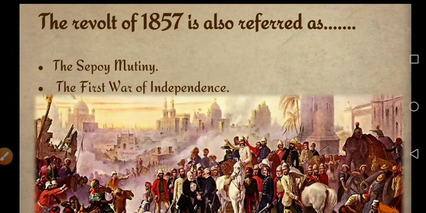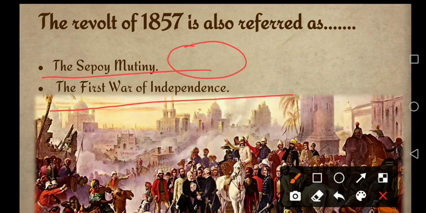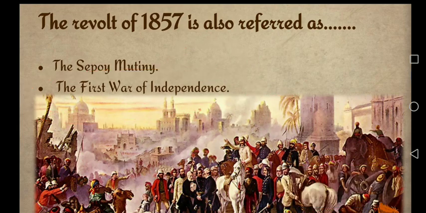So the revolt of 1857 is also referred to by some other names. The first one is the Sepoy Mutiny, and the second is the First War of Independence. Sepoy Mutiny means when Sepoys, as you understand sipahi, that is Sepoy, rebelled against their officers and against British rule. It is also called the War of Independence because for the first time Indian people arose on a large scale against British rule.